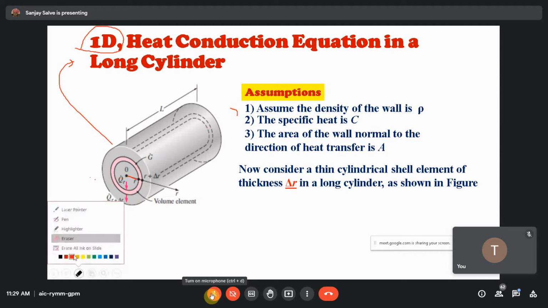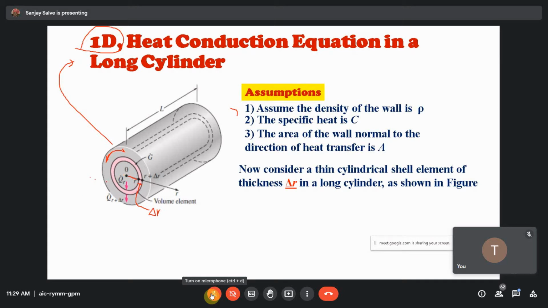So here, if I highlight that, you can see that this distance is del r. I can put it as del r along the radius. We consider that the length is infinite, so heat flowing in the axial direction is neglected. We also consider that in the circumferential direction the variation is very small, so it is also negligible. So heat is flowing only in a radial direction.